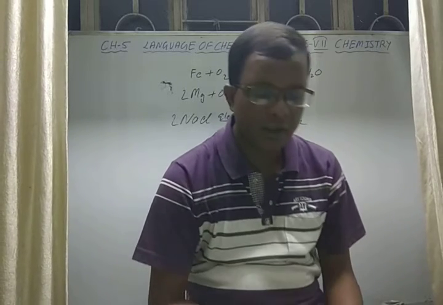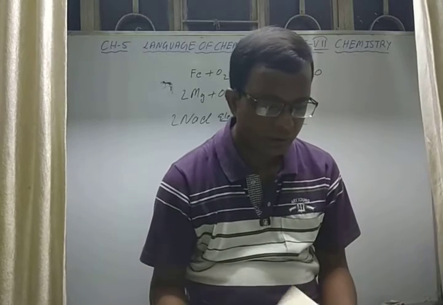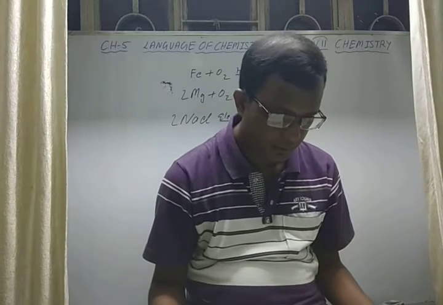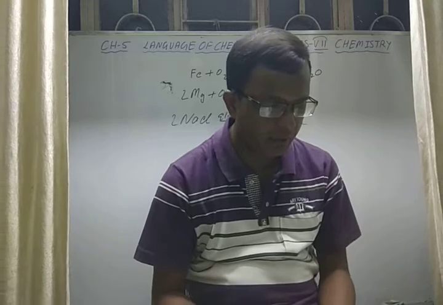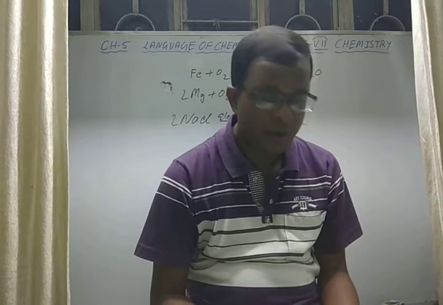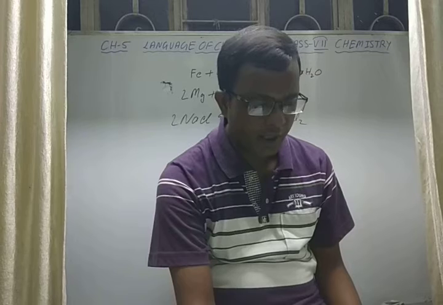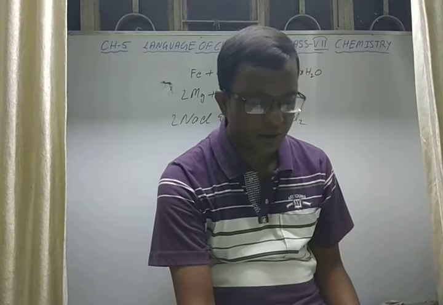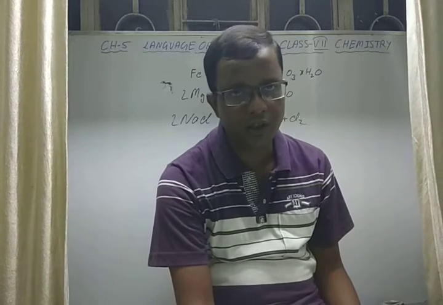Skeletal and balanced equation. According to the law of conservation of mass, you know that we always have to balance the chemical equation. An equation which does not obey the law of conservation of mass is called an unbalanced chemical equation or skeletal equation.